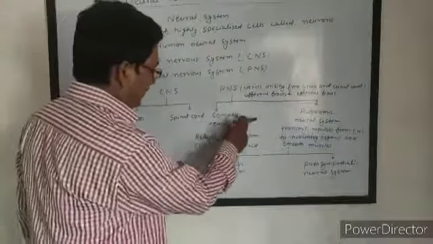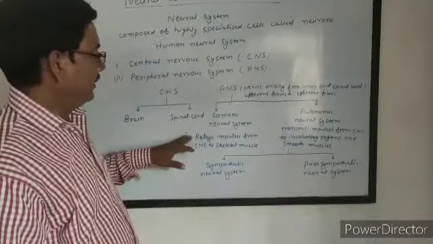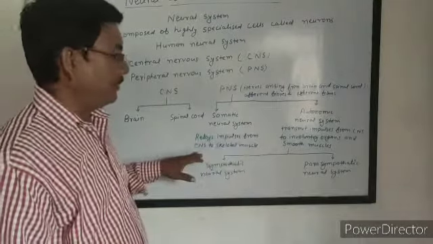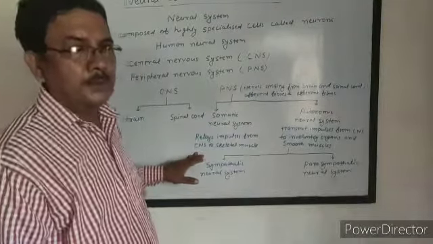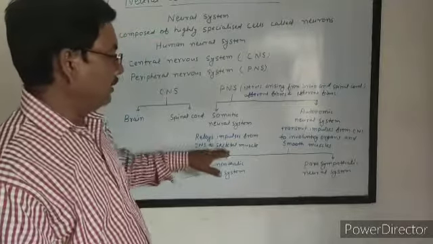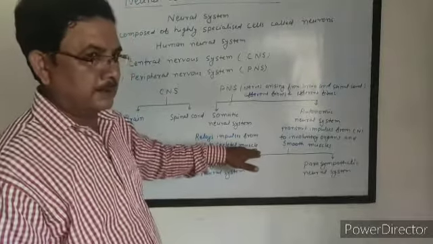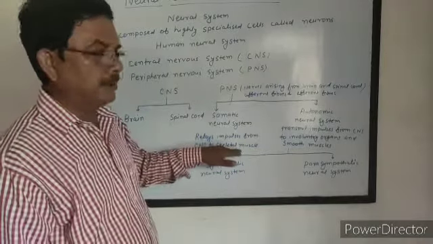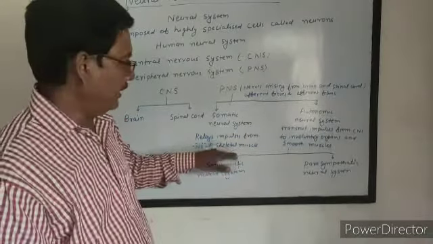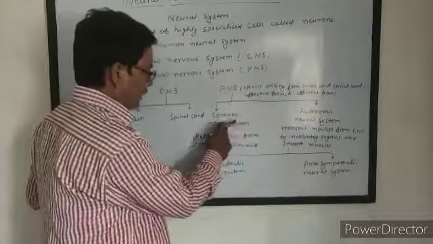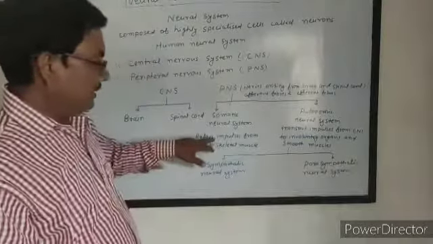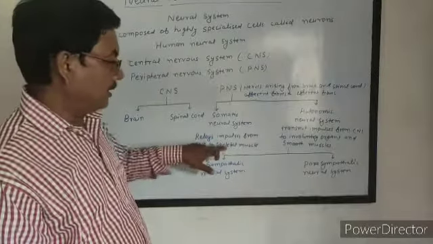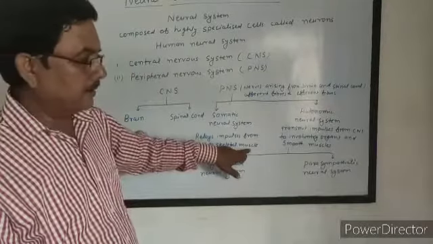Somatic neural system consists of nerves which relay the impulses from central nervous system, that is brain and spinal cord, to skeletal muscles, that is voluntary muscles. Their function is under the control of our will.